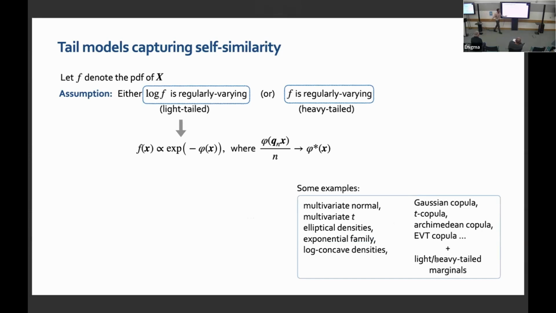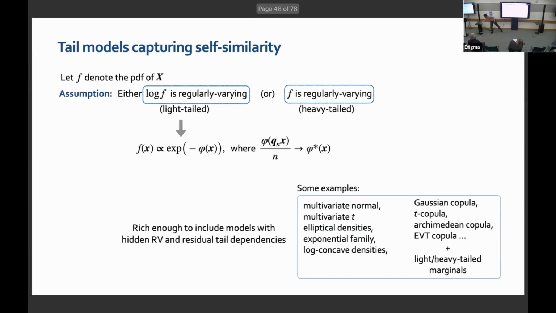Several problems that we use in practice, several models in risk management, will typically satisfy this property: multivariate normal, multivariate t, elliptical densities, exponential families, log-concave densities. If you prefer using marginal distributions with a copula, then Gaussian copula, t copula, Archimedean copula, many of the models that we use in practice will satisfy this. I'm not making a parametric assumption. I'm making only a semi-parametric or non-parametric assumption, which says there is regularity in the tails. As I go deeper in the tails, I'm not having kinks in the tails, there is sufficiently regular behavior. That's what this assumption says. And this phi star is the limiting shape of the densities.